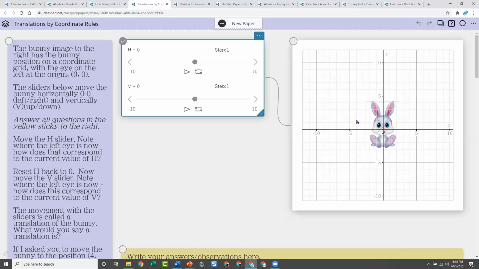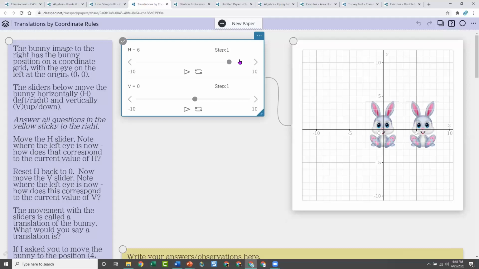I want students to watch the bunny's nose. Here's the bunny at 0, 0, and if I move him to 6, what happened? Here was the original bunny, and here's the new bunny. Where's his nose now? His nose is at 6, 0.